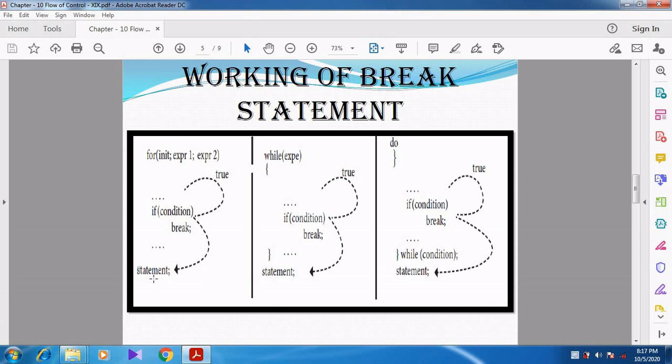In all the loops, whenever we come across the keyword break, it automatically comes out of the loop and executes the next statement, whatever statement is given after the loop. So break is used to terminate the loop.